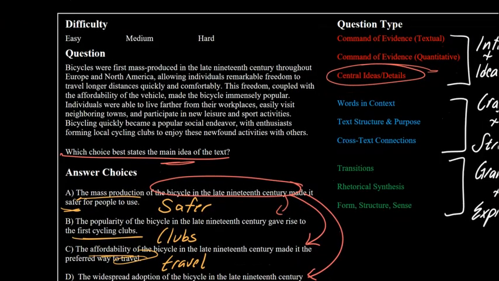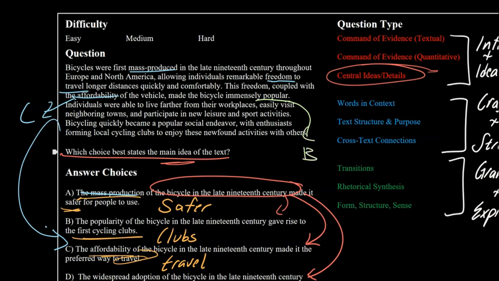Now, let's take a look at the passage itself. Bicycles were first mass-produced, that correlates to A, kind of, see? Mass-produced in the late 19th century throughout Europe and North America, allowing individuals remarkable freedom to travel, supporting C, longer distances quickly and comfortably. This freedom, coupled with the affordability of the vehicle, also supporting C, made the bicycle immensely popular. It's going to B.